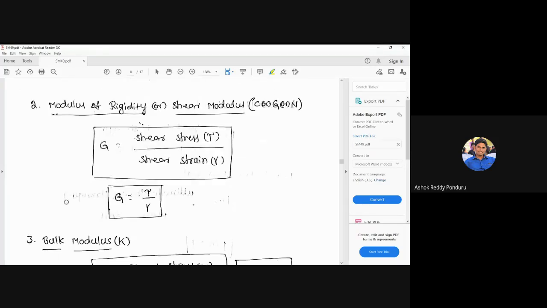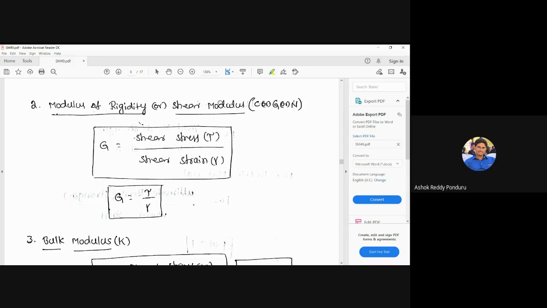Next one, modulus of rigidity or shear modulus. It is denoted by C in some textbooks, G in some textbooks, N also, capital letters. But from the GATE point of view or any ESE, Engineering Services Examination point of view, the majority of the questions follow G. That's why I'm considering G here.